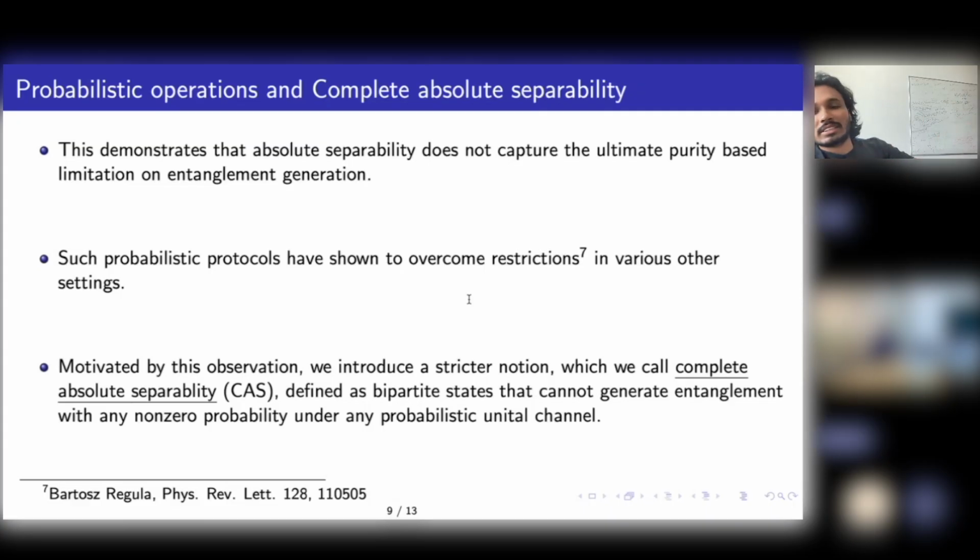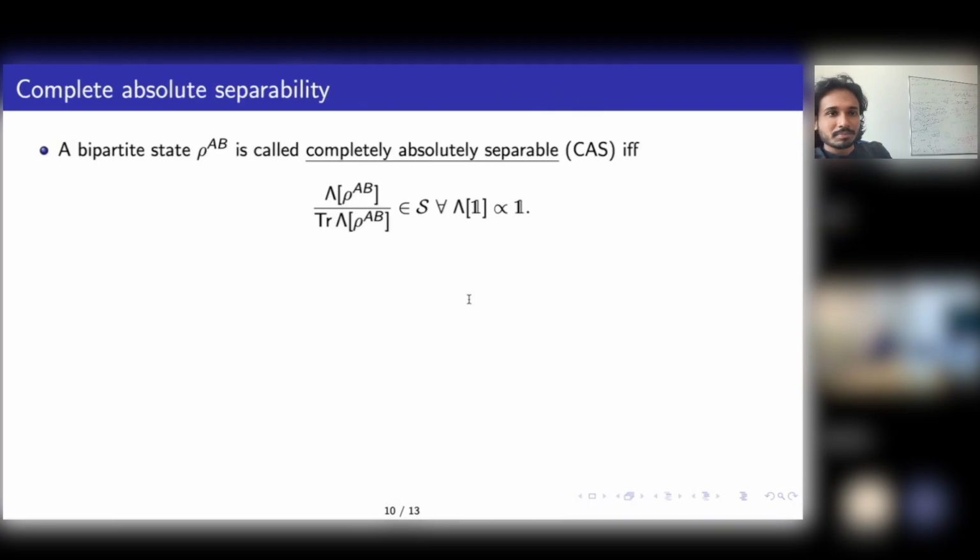For now, we can just define it like this, in this operational way. For now, we just need to say that a state is completely absolutely separable if any process which doesn't generate purity cannot entangle it, even if it's probabilistic, it doesn't matter. One can define a set like this.